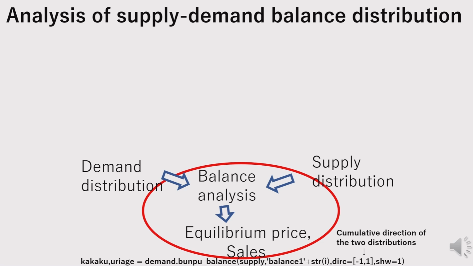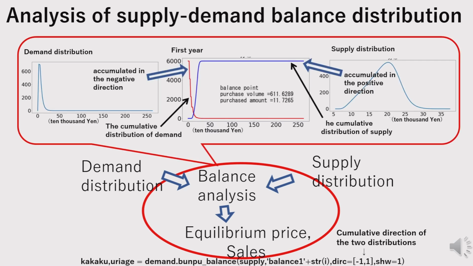The result of the balance analysis using the demand and supply distributions is shown here. The cumulative distribution of demand accumulated in the negative direction and the cumulative distribution of supply accumulated in the positive direction are plotted along the price axis. The point where these two curves intersect is the equilibrium price, and the height of the intersection point represents the sales amount. The sales amount and the equilibrium price are annotated on the graph.